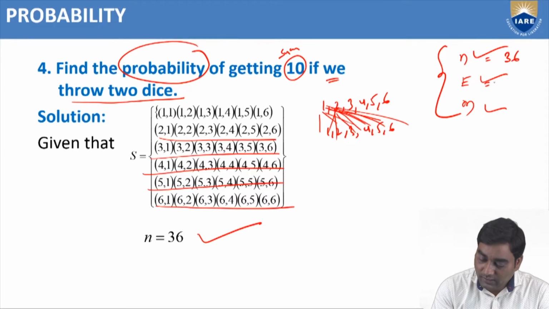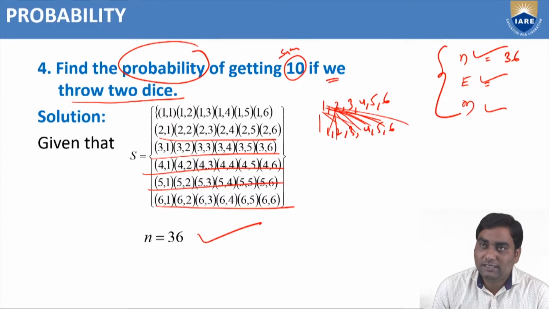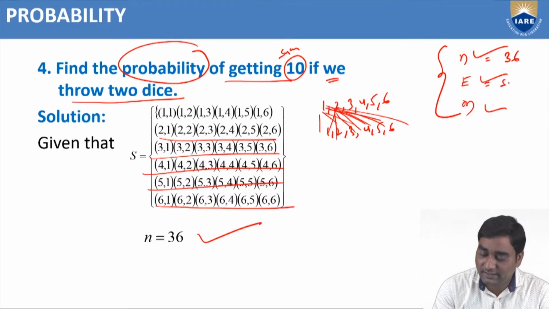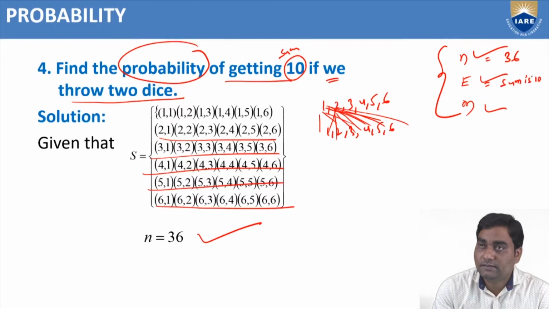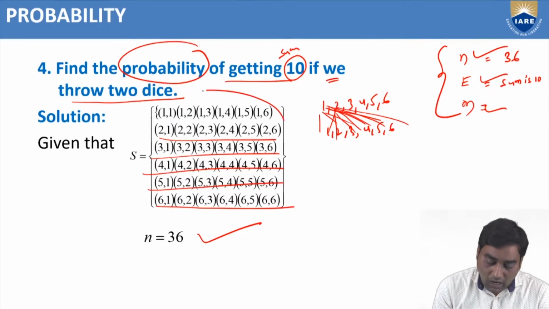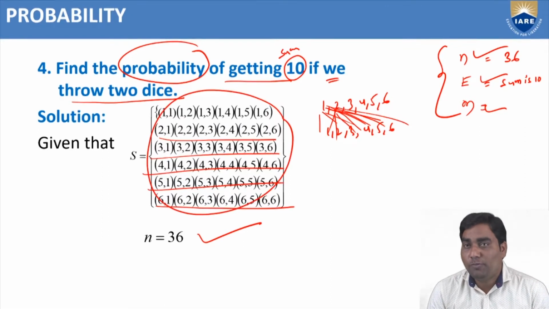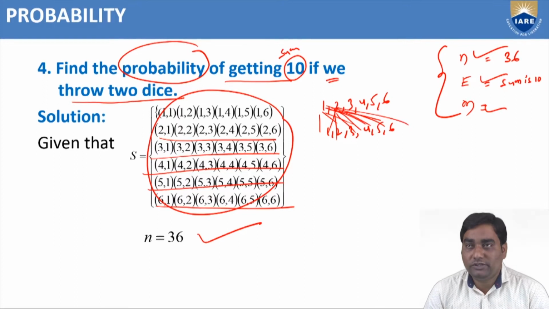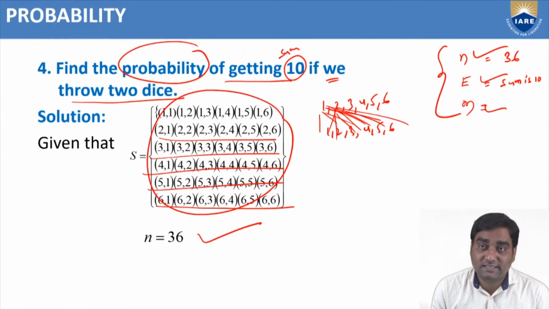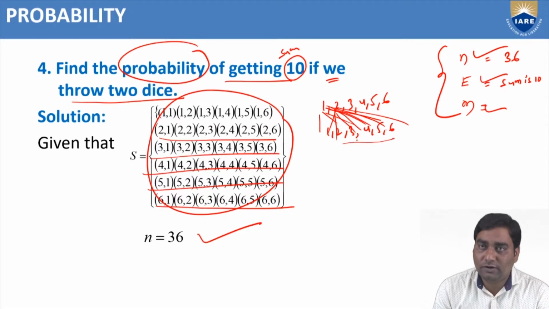Now, E. I told you that E is a particular event. That means our problem: getting sum is 10. Out of 36 events, how many events are favorable to E? How many events are going to get sum 10? That is our problem. If you start with 1, 1 to 6, adding anything from the second die, we are not going to get 10.